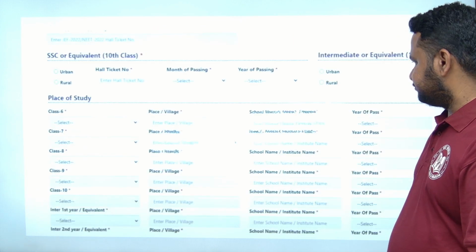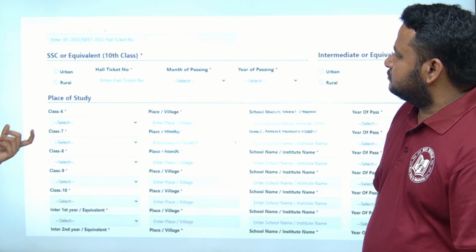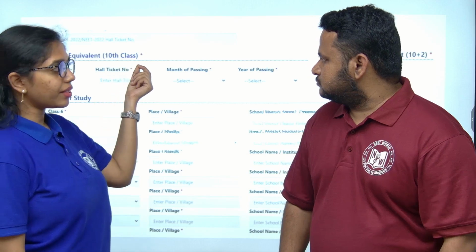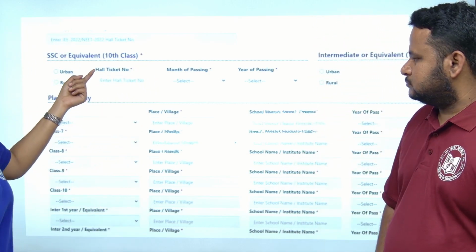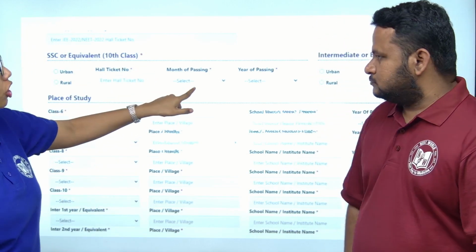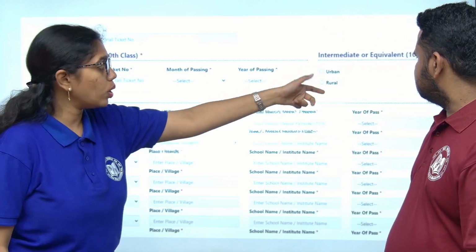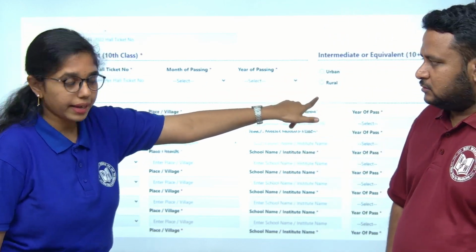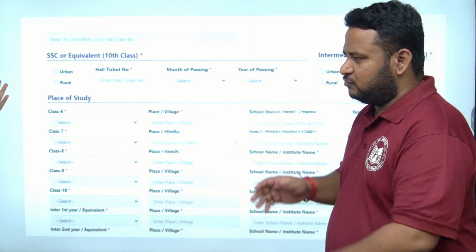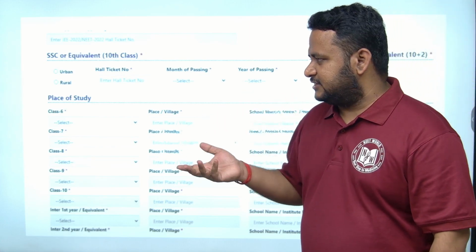Next thing, here if you see SSC or equivalent 10th exam, you have to provide it here, like the hall ticket number of that, month of passing the 10th examination, year of passing, and whether the school is in an urban or rural area. So this is mainly about the 10th study details. Yes, you have to provide the 10th study details.